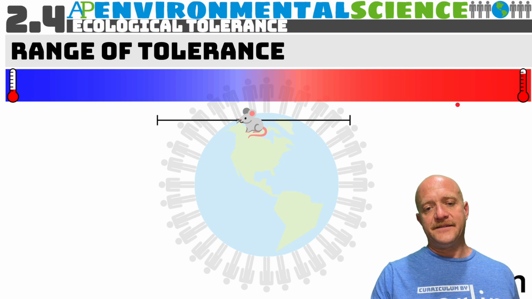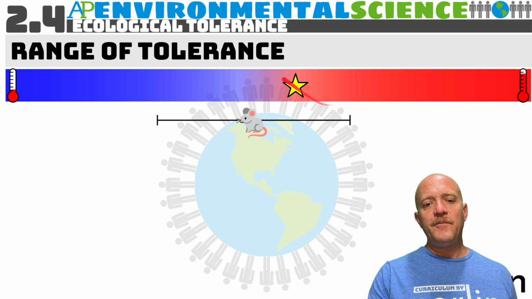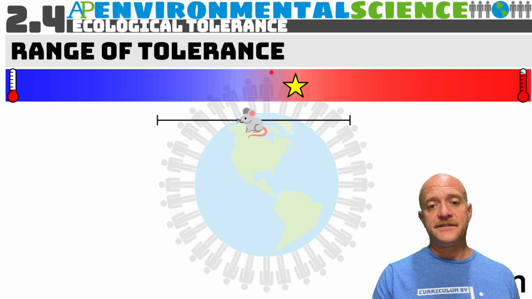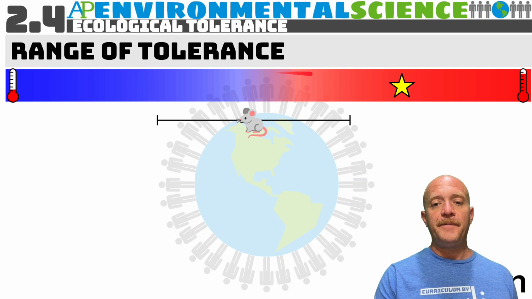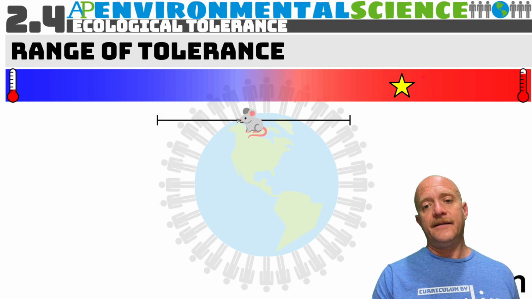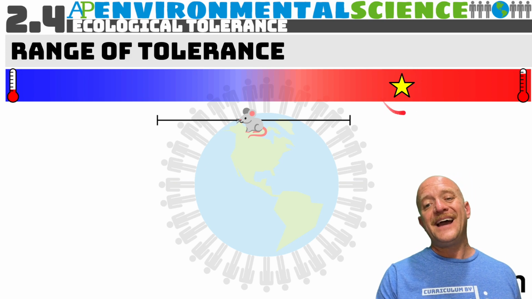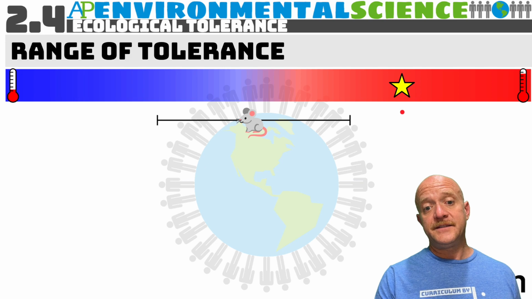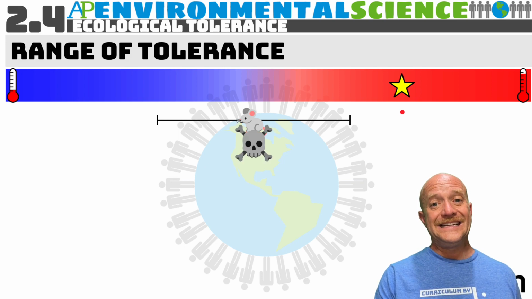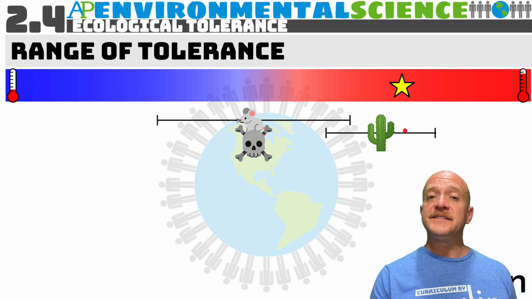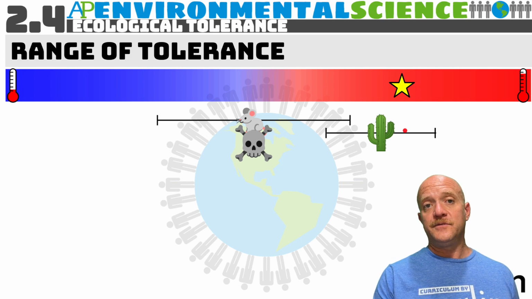Now, if we're talking about a rat or a mouse, when we have this particular temperature, this might be like 70 degrees Fahrenheit. This is within that mouse's range of tolerance. But if the temperature were to increase up here, this would be outside. Let's say this is like 110 or 120 degrees Fahrenheit. This would be outside of this organism's range of tolerance, and this mouse would die. So if the temperature increased, we may see more cactuses appearing in this environment because the temperature would allow them to survive.